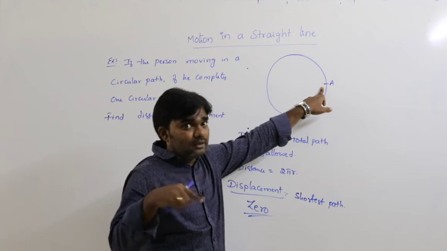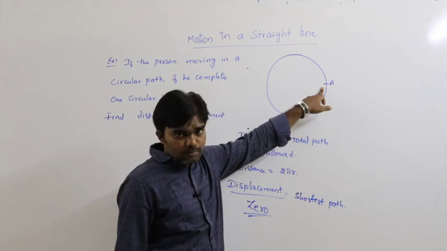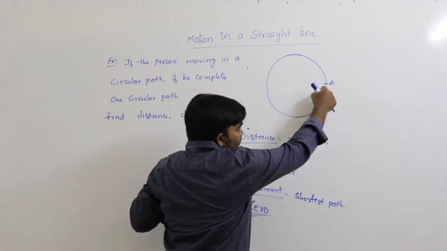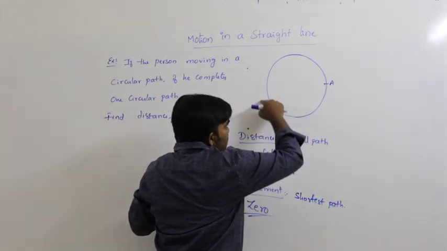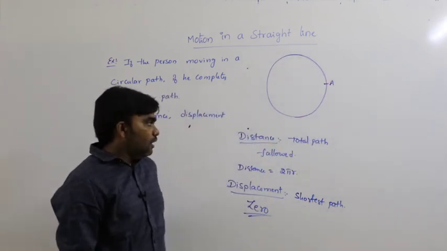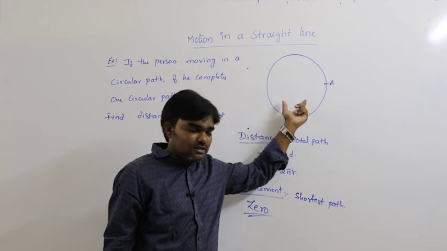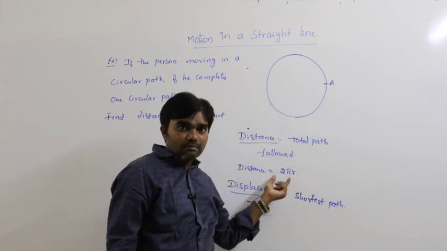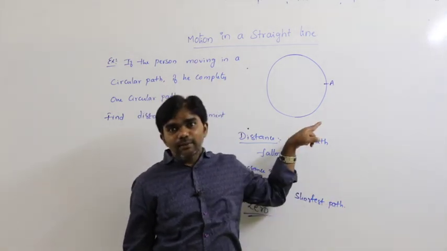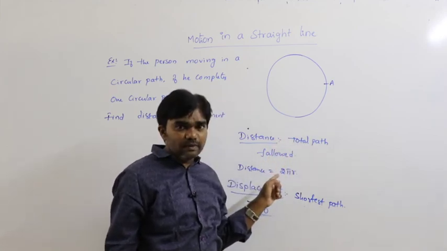This is a closed path. If the starting point and ending point are the same, that is called a closed path. So here the person starts from the point A, moves along the circumference of the circle and finally reaches the point A. The total path followed is the circumference of the circle, that's why 2 pi r, no doubt about that. But the shortest path between the starting and ending point, both A, is zero. The starting point and ending point are the same, that's why it is a closed path.